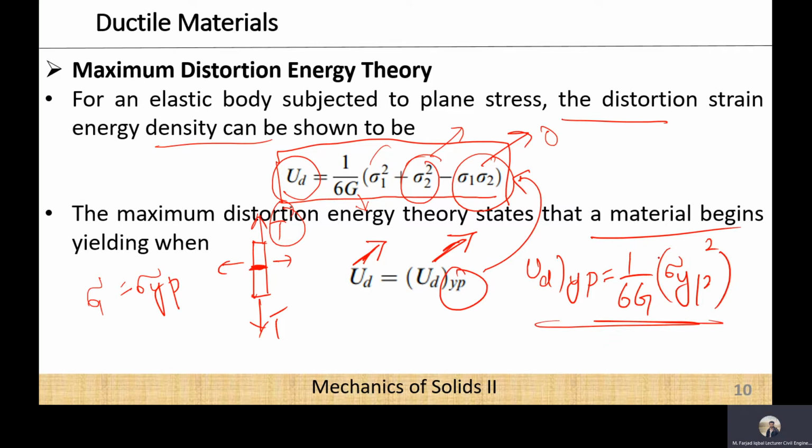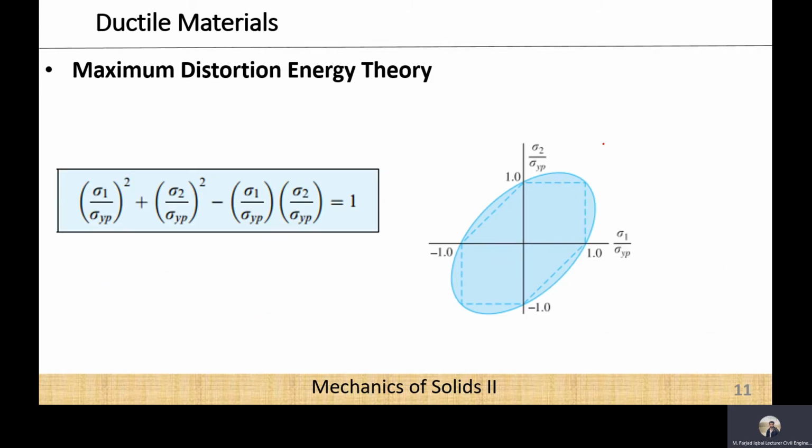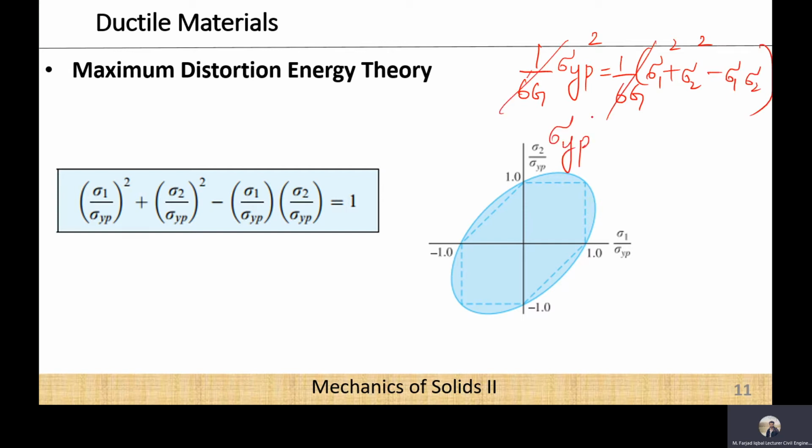So if I replace this expression into this one, what will I get? Let's do it over here. I will get 1 over 6G sigma yp square is equal to 1 over 6G sigma 1 square plus sigma 2 square minus sigma 1 and sigma 2. So this factor will be cancelled out, and we have this equation, that is the governing equation for maximum distortion energy theory.